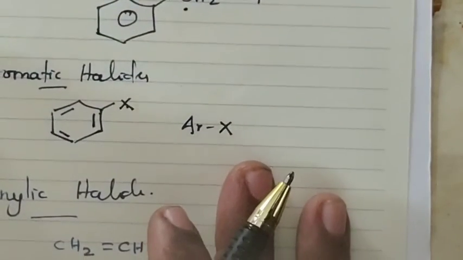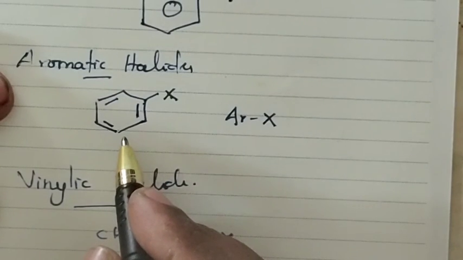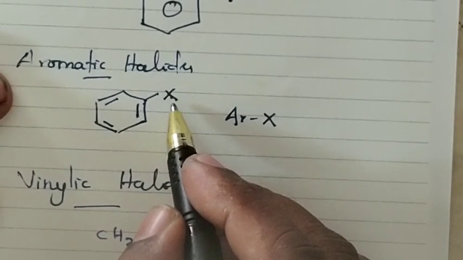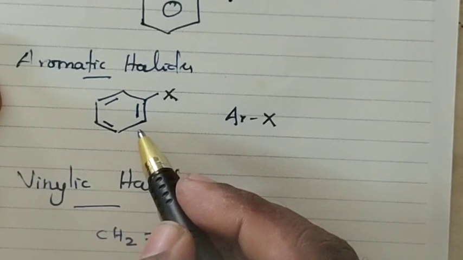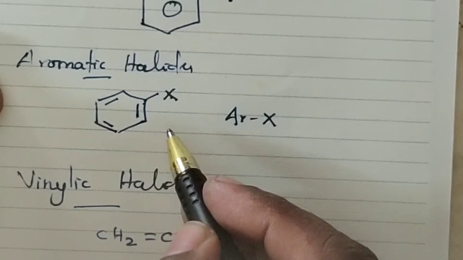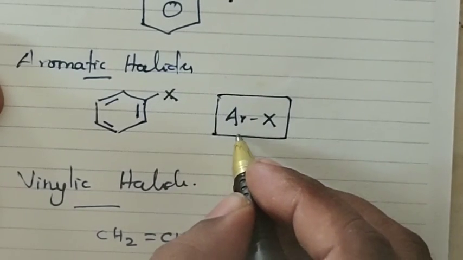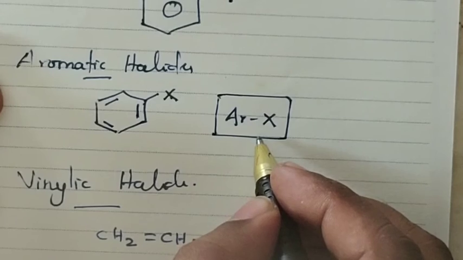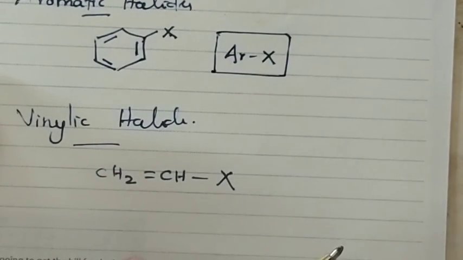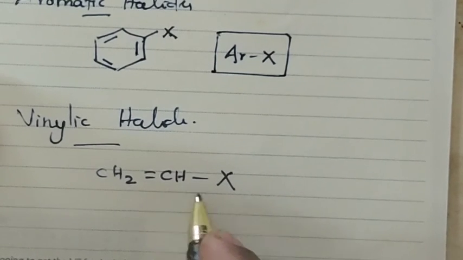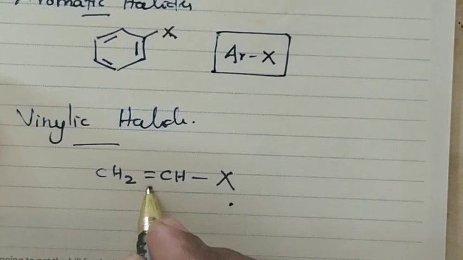What do you mean by aromatic halide? If the halogen atom is directly bonded to an aromatic ring, then it is called aromatic halide. Aromatic halides are normally represented by ArX. Vinylic halide means the carbon which carries the halogen is a double bonded carbon.